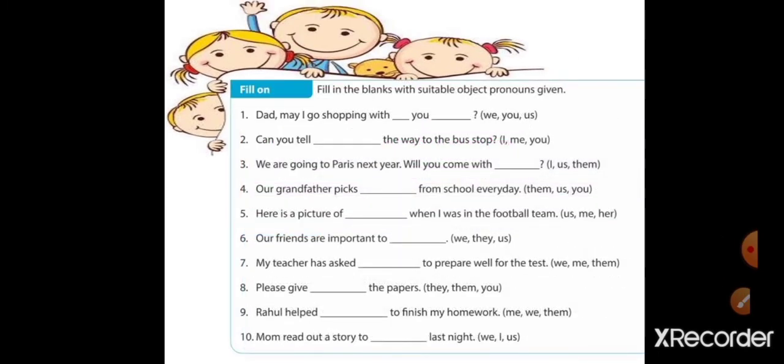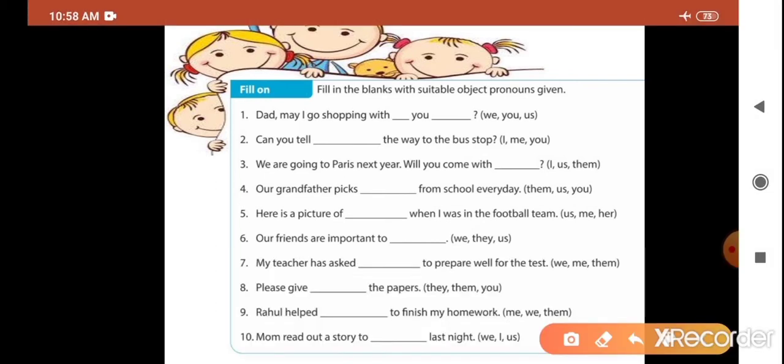Fill in the blanks with suitable object pronouns given. First, Dad, may I go shopping with you? Here the answer is already given, you. So here no need to write anything. Second, can you tell me the way to the bus stop? Yes, the answer is me. Very good. We are going to Paris next year. Will you come with us? So the correct answer is us. Very good.